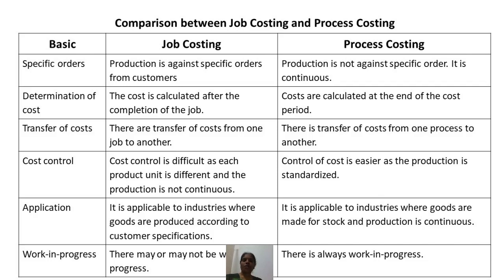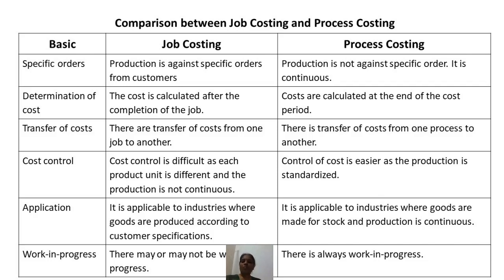Third one, on the basis of transfer of cost. In job costing, there may be transfer of cost from one job to another job. Sometimes they may transfer, sometimes they may not. In process costing, there is transfer of cost from one process to another process. In process costing, there may be 3 to 5 processes, so the overall production has to pass from one process to another process. As such, the transfer of cost also takes place.